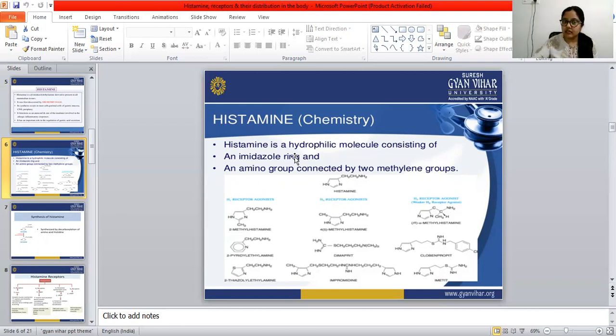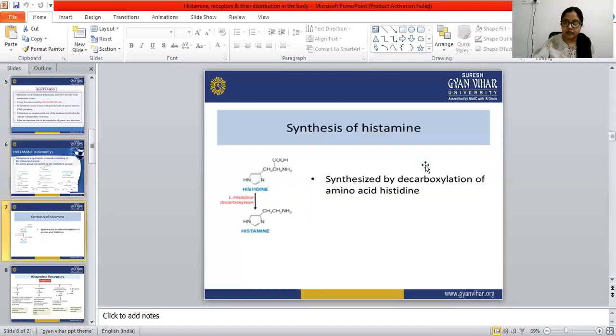It contains an imidazole ring and an amino group connected by 2 methylene groups. Now this is the synthesis of histamine, how it is synthesized. This is the structure of histidine, with the same imidazole ring and the same amino group connected with the 2 methylene groups, and this methylene group is connected with a carboxylic acid group, COOH. So this is histidine.